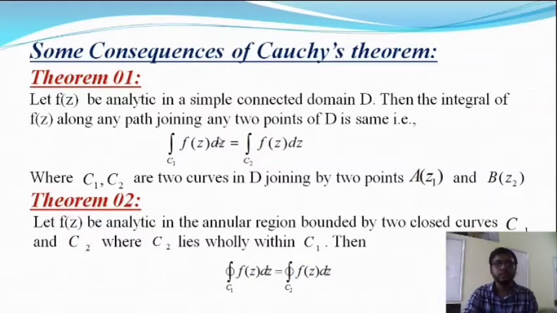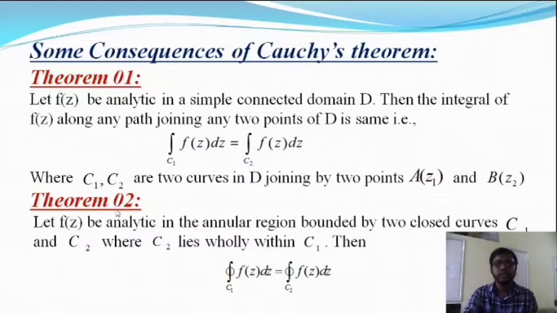So all the integral values are the same for the different paths, as long as the beginning and end points are equal. This is the first theorem of Cauchy's theorem. After that we'll talk about the second theorem.